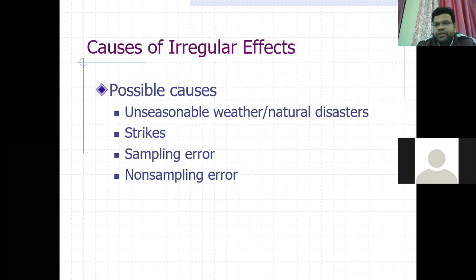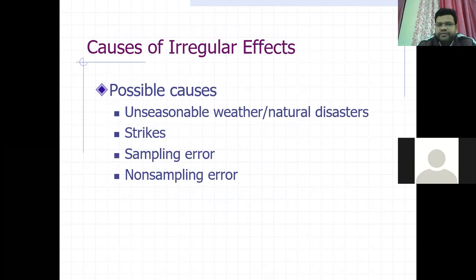So what are the causes of irregular effect? The possible causes may be unforeseeable weather. We don't have any idea about the weather or natural disasters. Many times forecasting can help, so that we have some idea about these natural disasters, and timely we can make our arrangements.